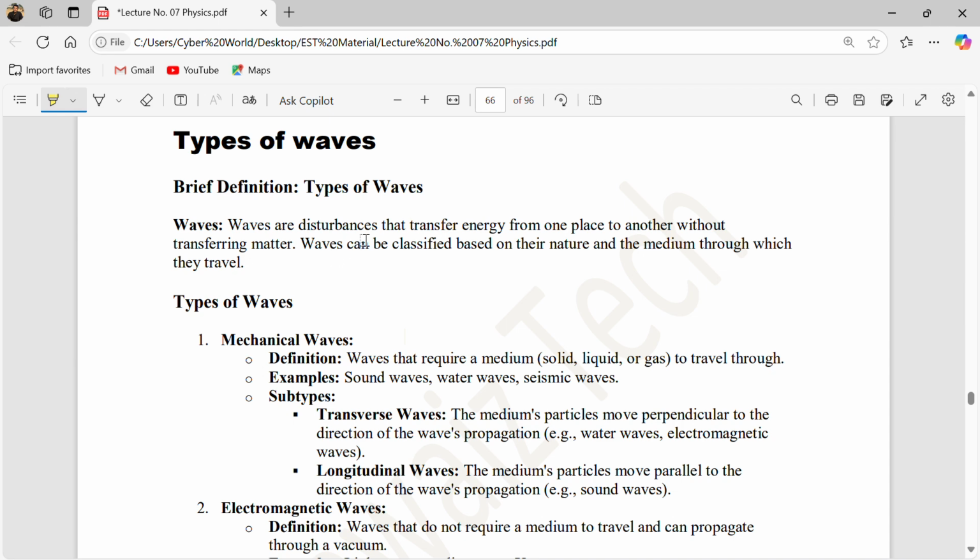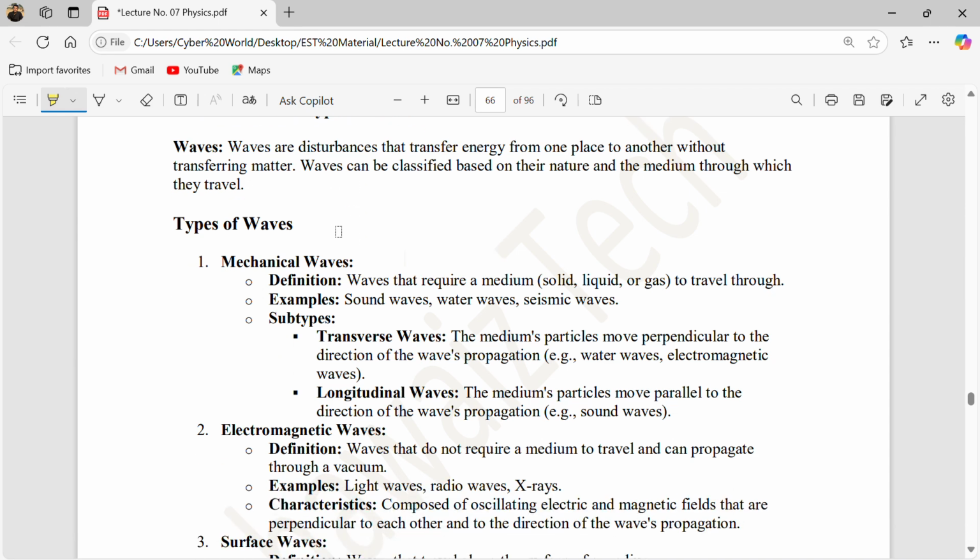There are some types of waves, like first of all the mechanical wave. A wave that requires a medium like solid, liquid, or gas. Those types of waves require some medium to travel. If the medium is not available, then the wave cannot travel, like sound waves, water waves, or seismic waves. So these are all mechanical waves.